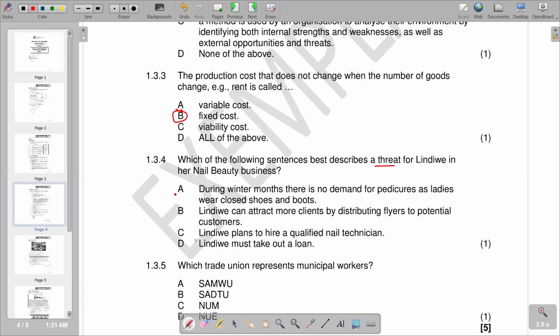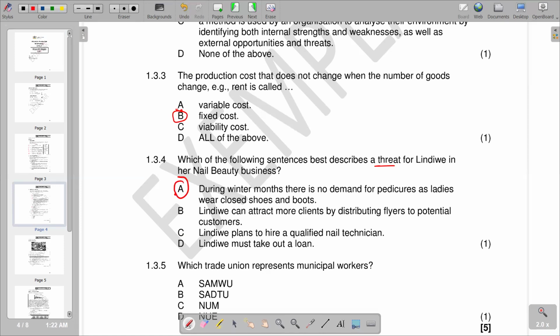And we go to B. Then we can attract more clients by distributing flyers to potential customers. This is not a threat, but it can come as a strength. So we go to the next one. Leadway plans to hire a qualified nail technician. It's not a threat. Leadway must take out a loan. It's not a threat. So we are left with A. During winter months, there is no demand for pedicures as ladies wear closed shoes and boots. So we have A as the correct answer.